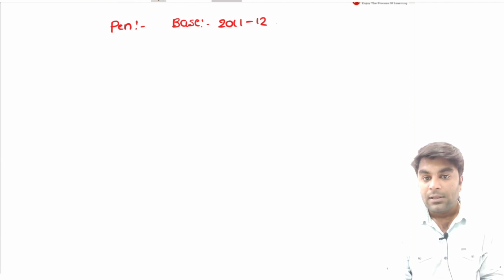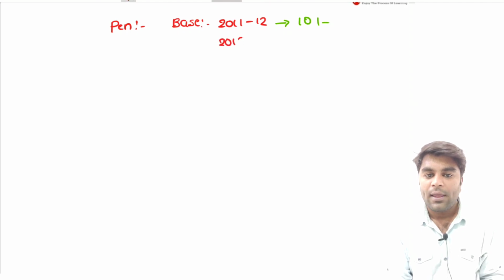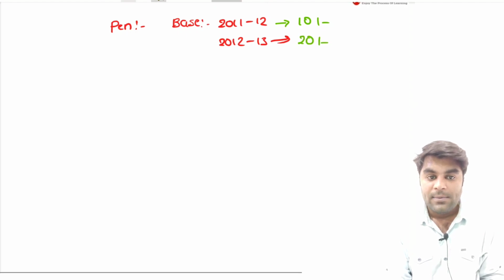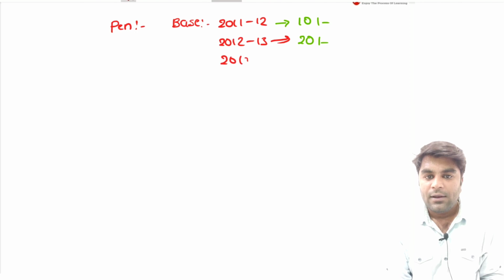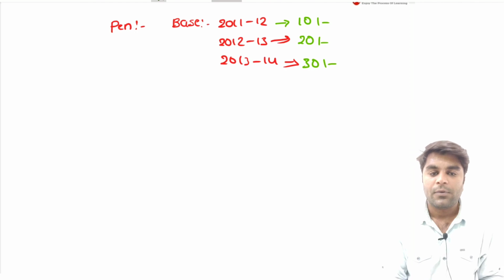In the base year, the price of the pen is 10 rupees. In the next year, 2012-2013, the price of the pen is increased to 20 rupees. Similarly, in 2013-2014, the price of the pen increased to 30 rupees. Now, first we are going to calculate the price index.